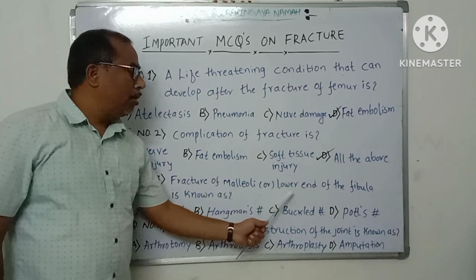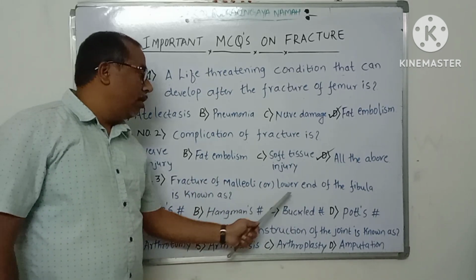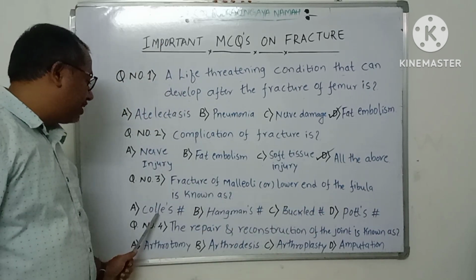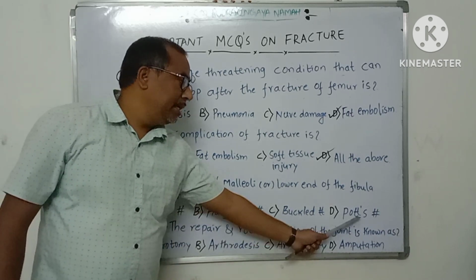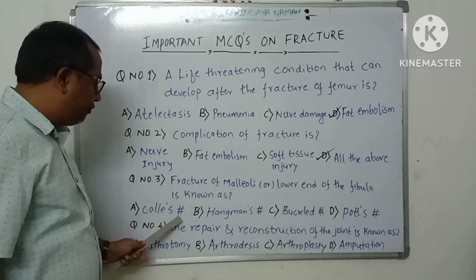Fracture of malleoli or lower end of the fibula is known as: option A Colles fracture, option B Hangman fracture, option C buccal fracture, option D Potts fracture.